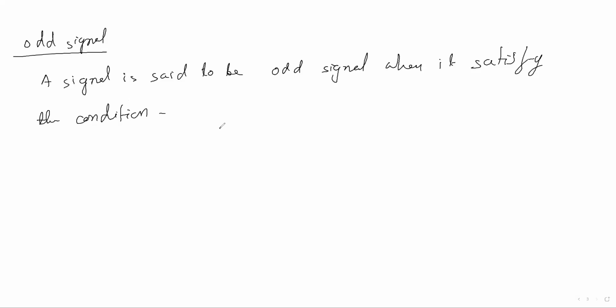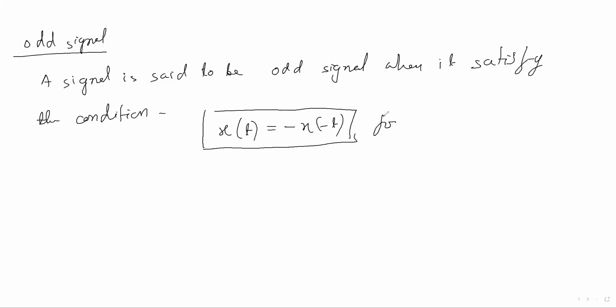What is the condition? X of t should be equal to minus of x of minus t, for all values of t. Okay, so this is the definition you can write if somebody asks.